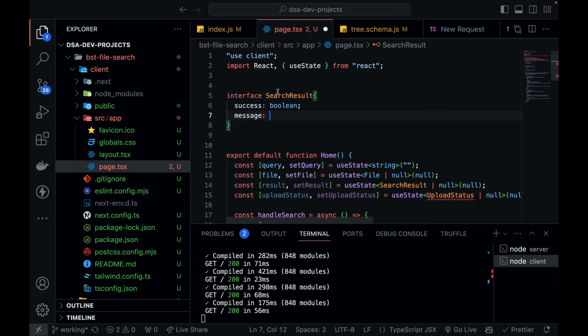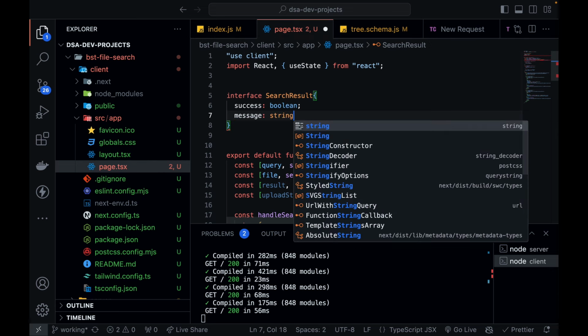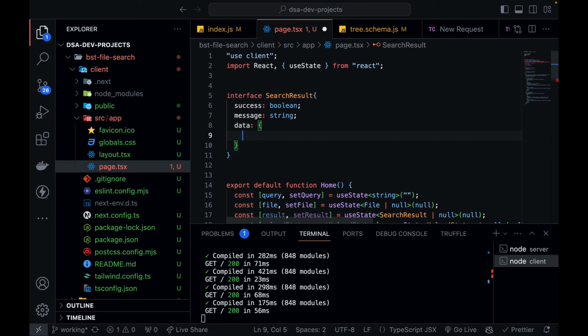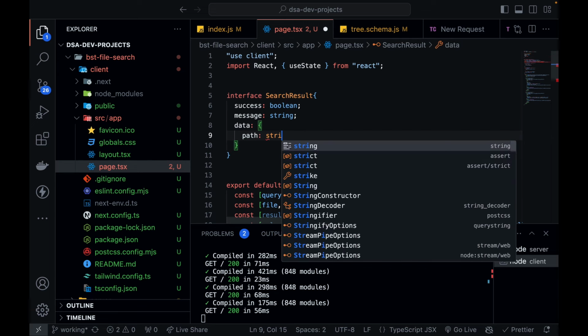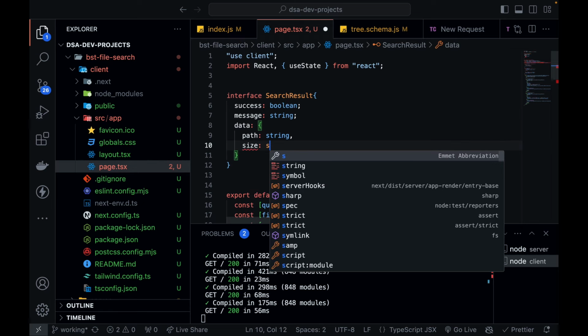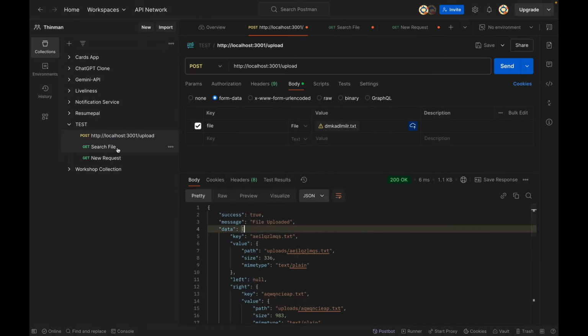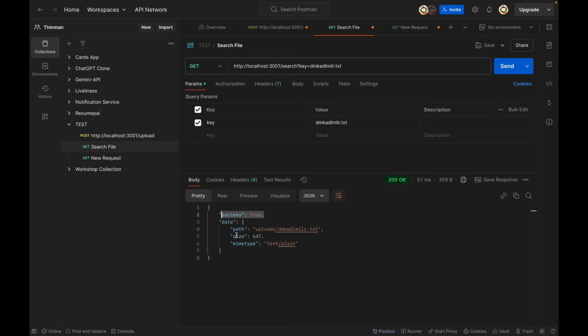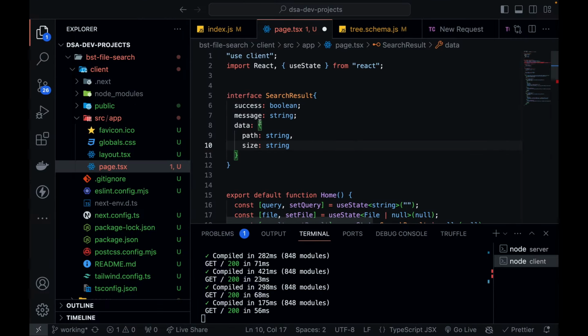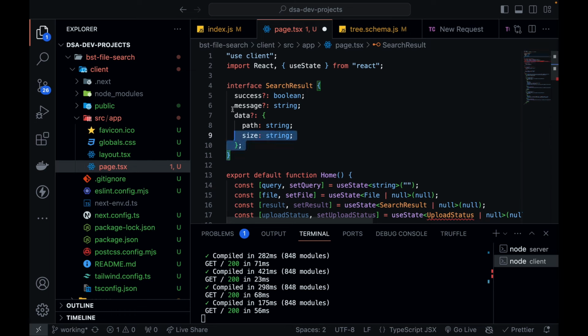The message will be a string, and the next thing that you get is data. Data will be the path of your uploaded file, not the uploaded file, basically the search result. You get the path and you get the size. If you see your Postman search a file, you get success, then you get data, you get path, size. MIME type we are not interested in. You get path, you get size, because these can be null actually, if the search result is empty. So this is my search result.